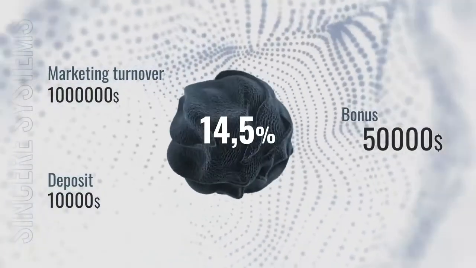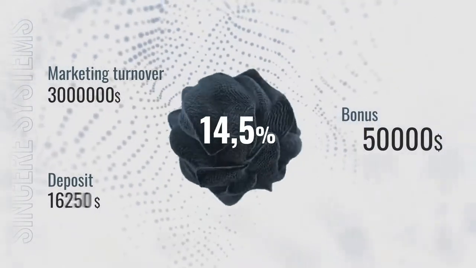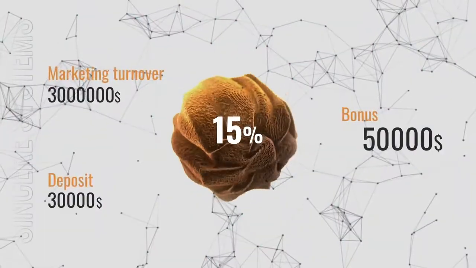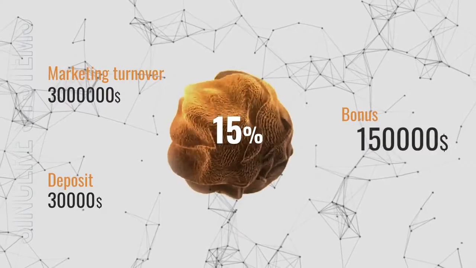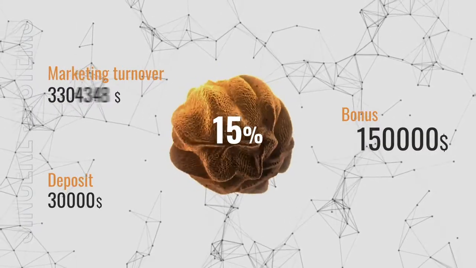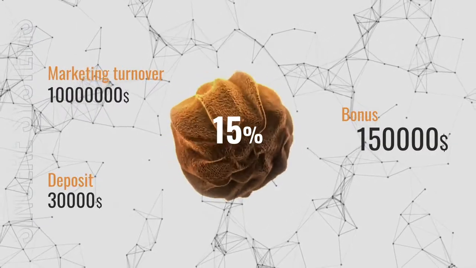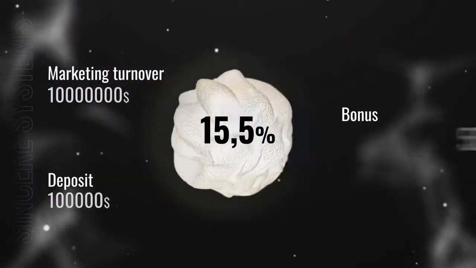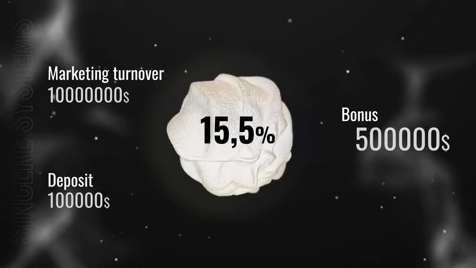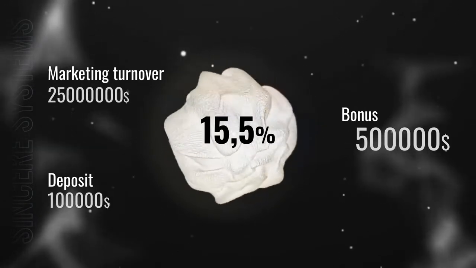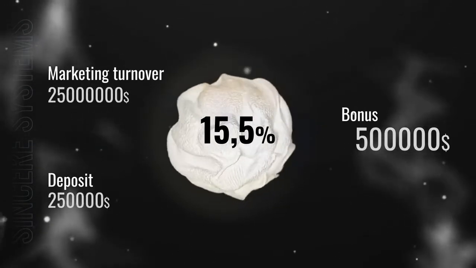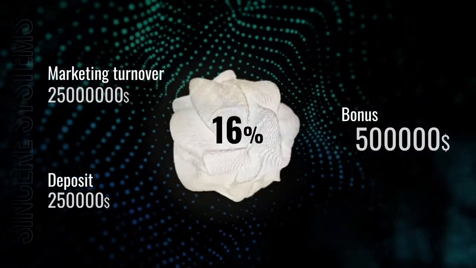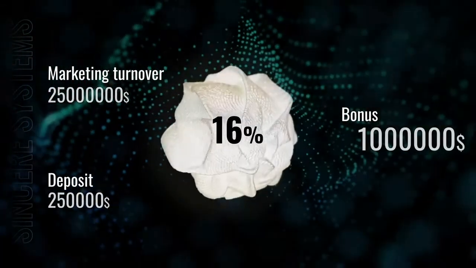When your turnover is 3 million USD with a deposit of 30,000 USD, it's 15% and 150,000 USD bonus. When your turnover is 10 million USD with a deposit of 100,000 USD, it's 15.5% and 500,000 USD bonus. When your turnover is 25 million USD with a deposit of 250,000 USD, it's 16% and 1 million USD bonus.